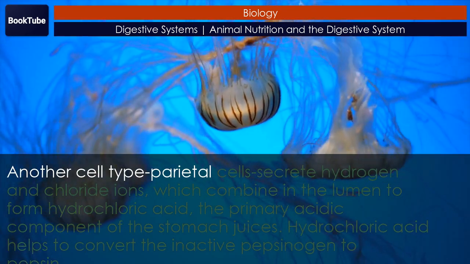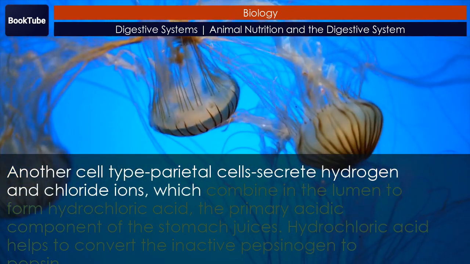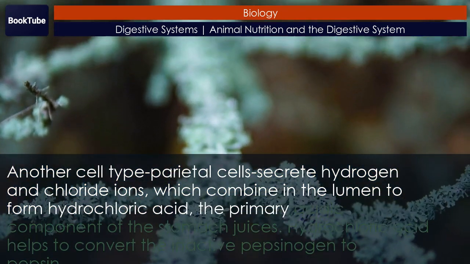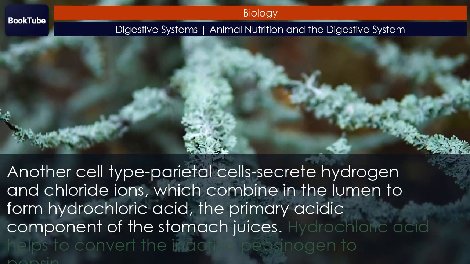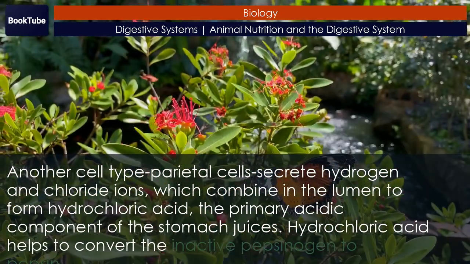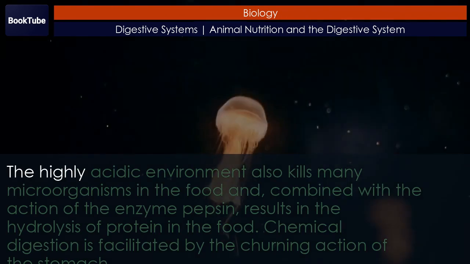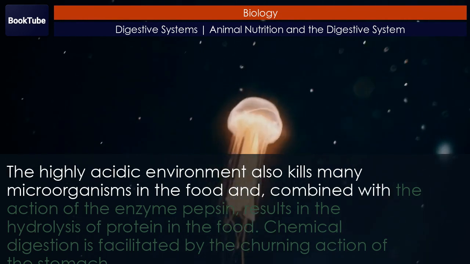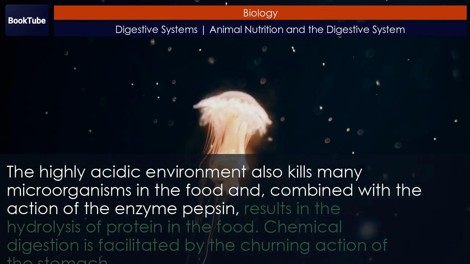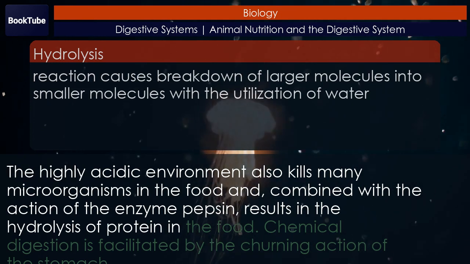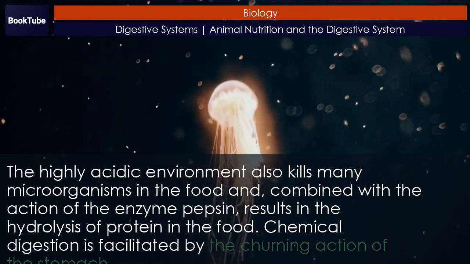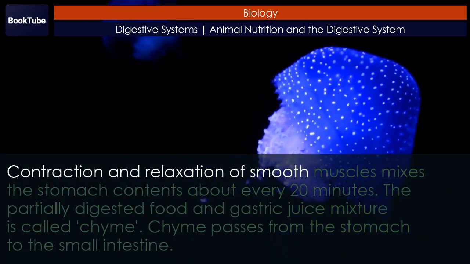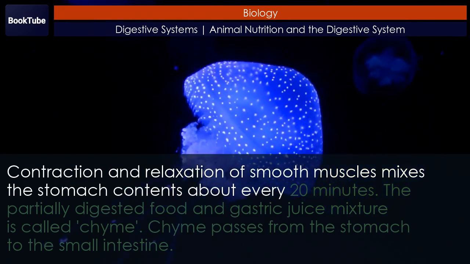Another cell type, parietal cells, secrete hydrogen and chloride ions, which combine in the lumen to form hydrochloric acid, the primary acidic component of the stomach juices. Hydrochloric acid helps to convert the inactive pepsinogen to pepsin. The highly acidic environment also kills many microorganisms in the food and, combined with the action of the enzyme pepsin, results in the hydrolysis of protein in the food. Chemical digestion is facilitated by the churning action of the stomach. Contraction and relaxation of smooth muscles mixes the stomach contents about every 20 minutes.